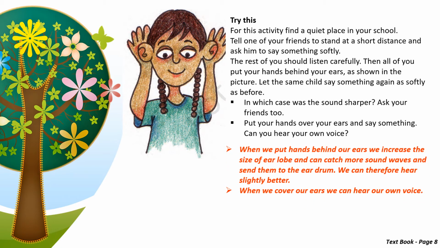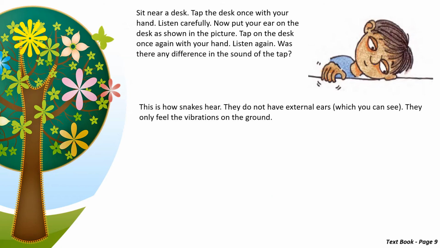Yes, when we put our hands behind our ears, we increase the size of our earlobe, our pinna as we saw, and we can catch more sound waves and send them to the eardrum, and therefore we can hear better. And when we cover our ears, we can hear our own sound. Alright, now let's go ahead.